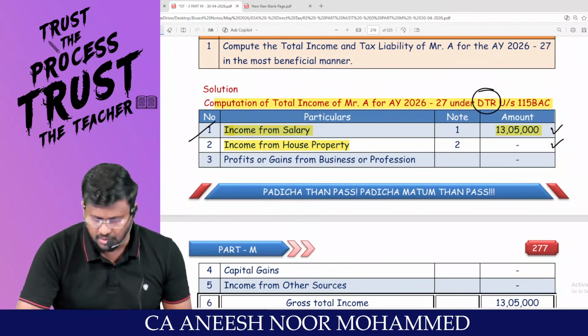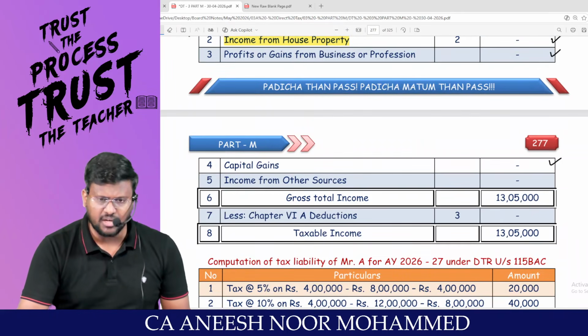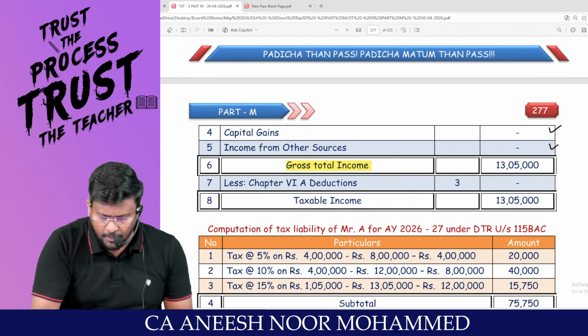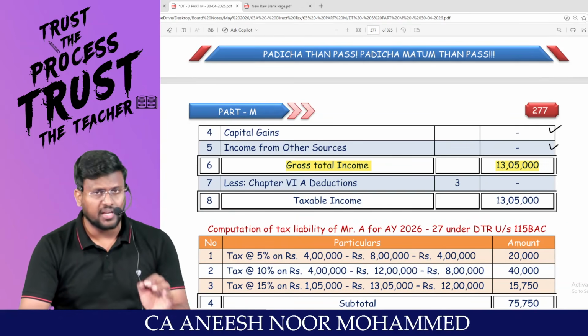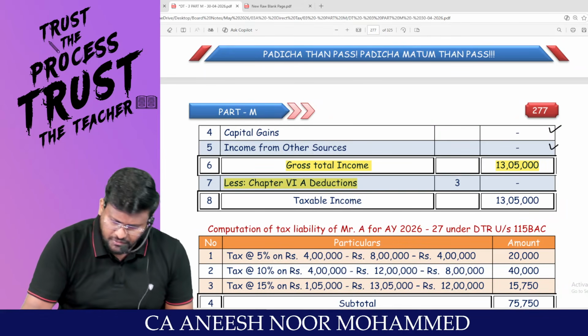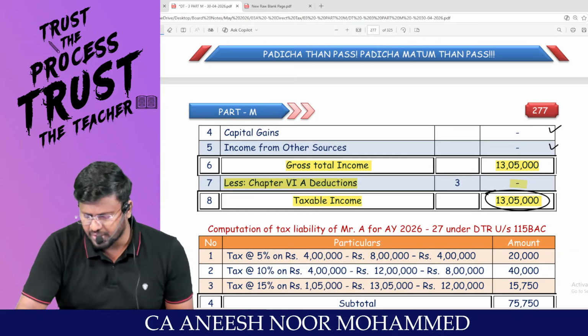Can I proceed with the third head? There is no information regarding PGBP, no information regarding capital gain, and no information regarding IFOS. So salary will act as the gross total income. And if you are travelling through the default tax regime, there is no question of Chapter 6A at all. So the taxable income is 13,05,000.